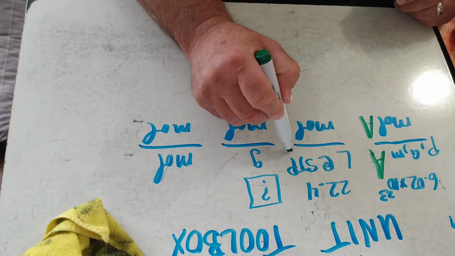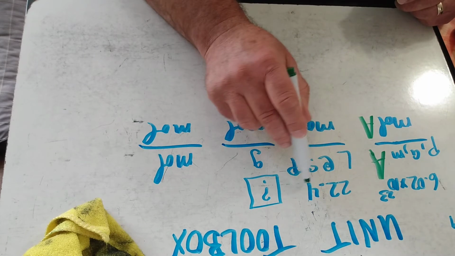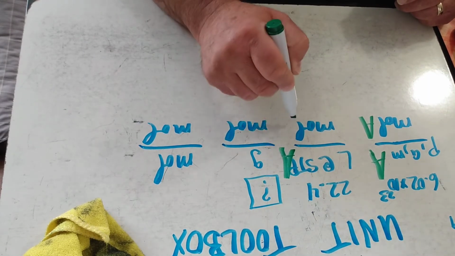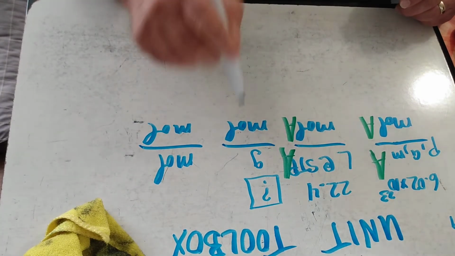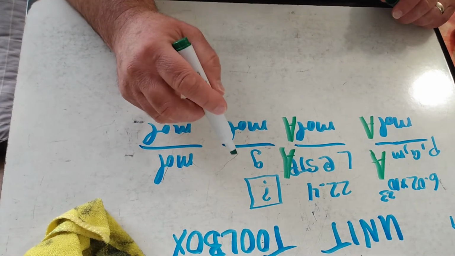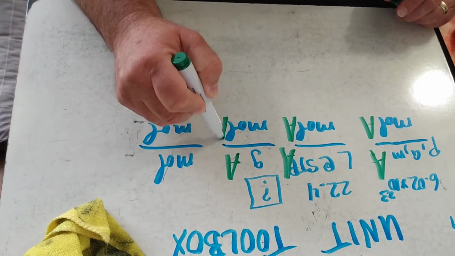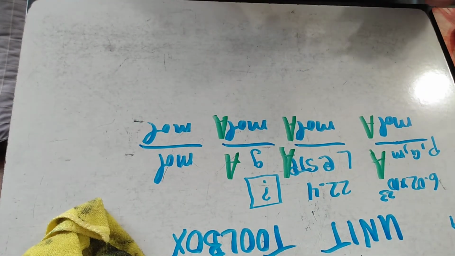This one is going to be 22.4 liters of A over A. And this one's going to be the same thing. Grams of A is equal to mole of A.